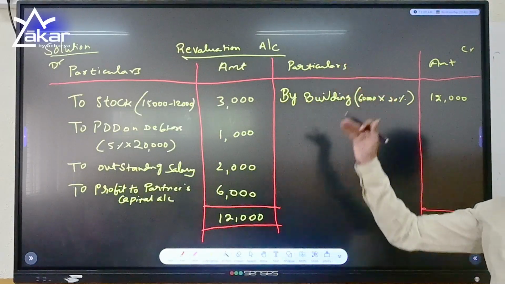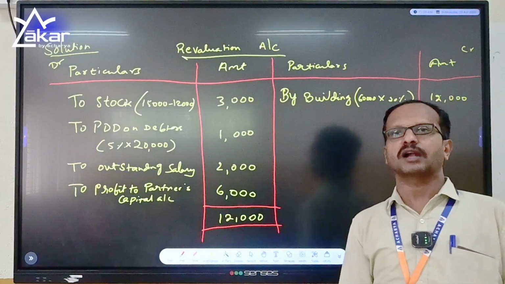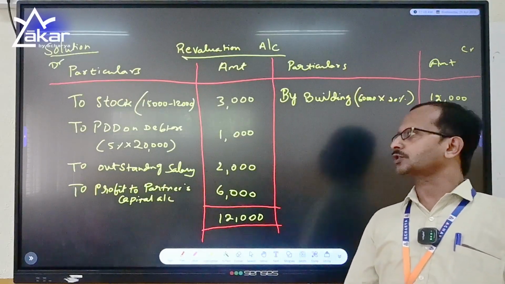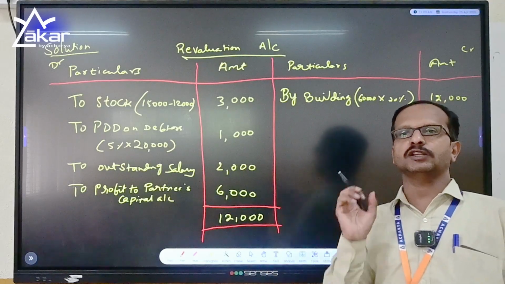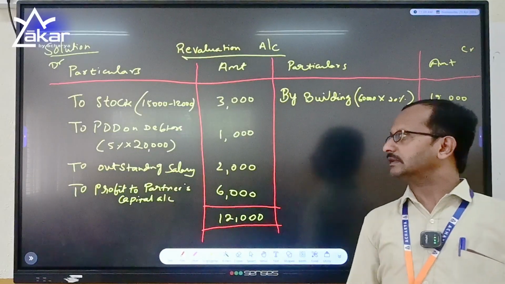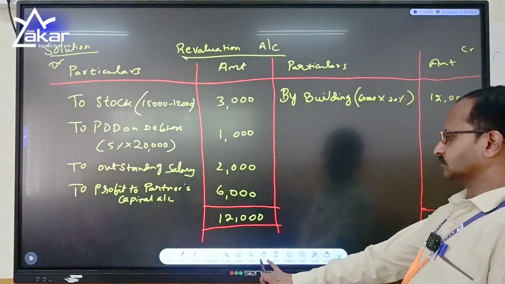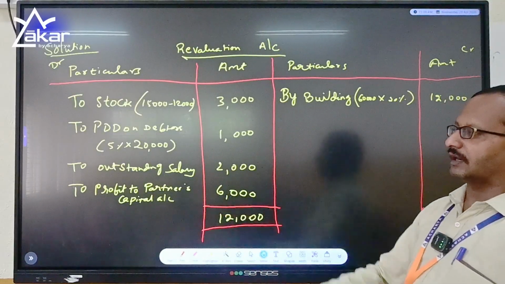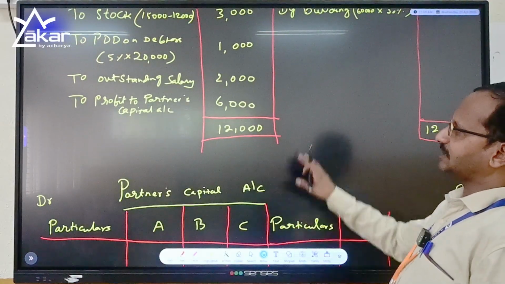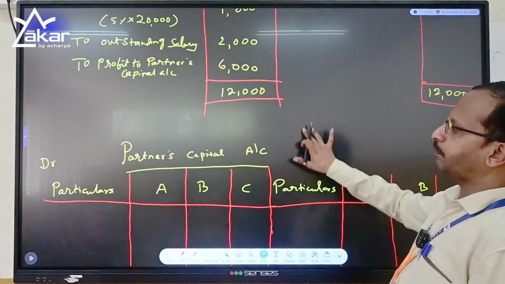So the revaluation account clearly told that the firm has a profit of 6,000 which is to be transferred to the old partners. Based on that, building was revalued for a 20% increase, stock was decreased by 3,000, there was a provision for doubtful debts made at 5% on the debtors, that is 5% of 20,000, that is 1,000 rupees, and there is an outstanding salary payable of 2,000. So this 6,000 has to be transferred to the partners capital account. So the first step is over, we have earned 6,000 as a profit. Let us move to the partners capital account.